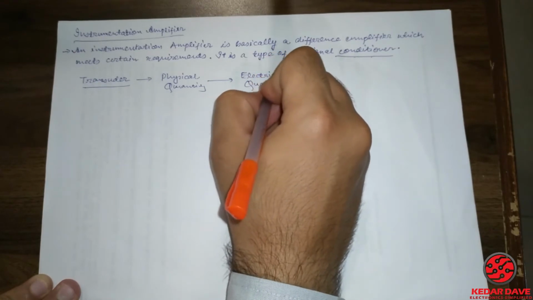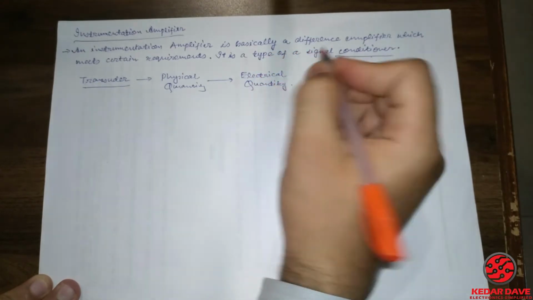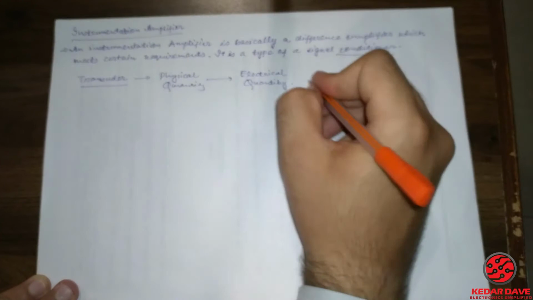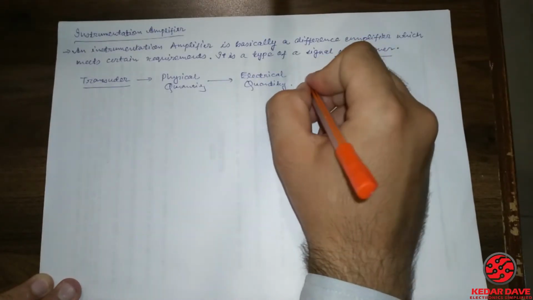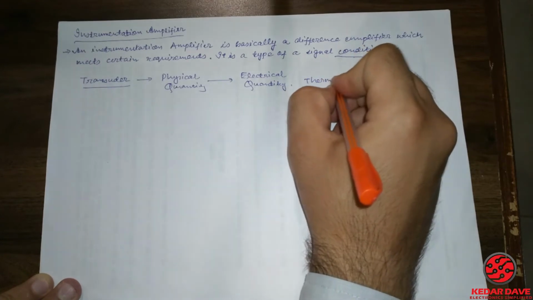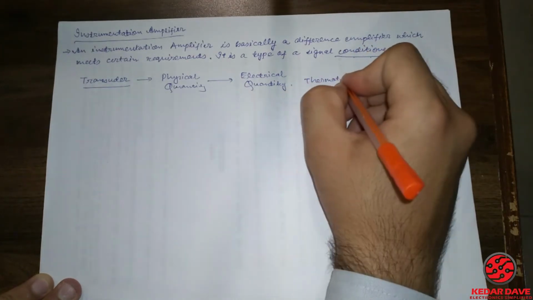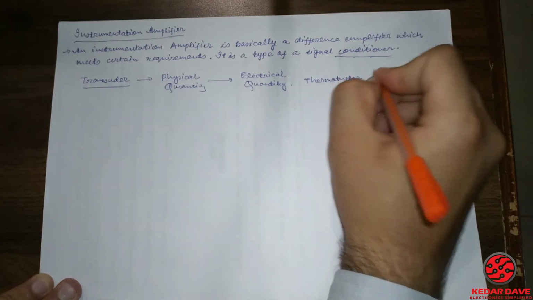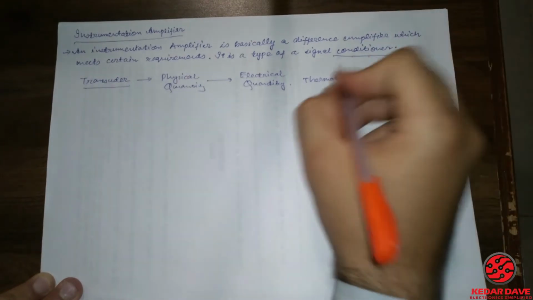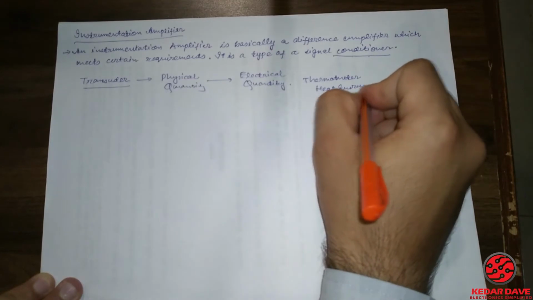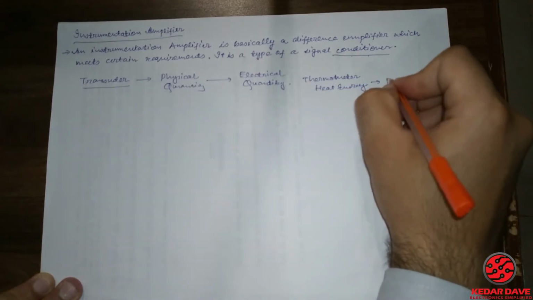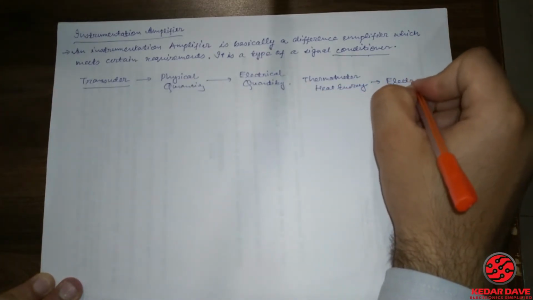For example, if we take a thermometer, it transfers the heat energy into a particular electrical signal.